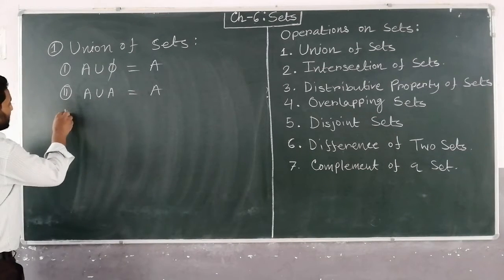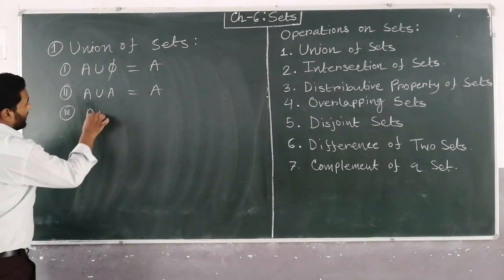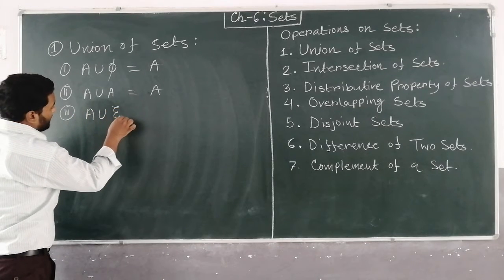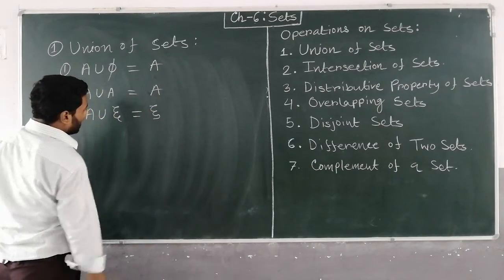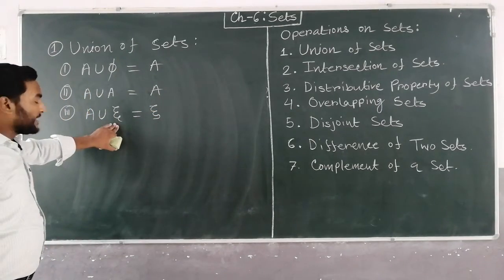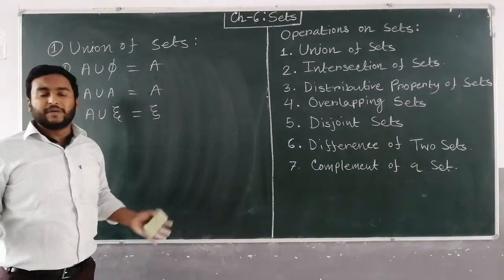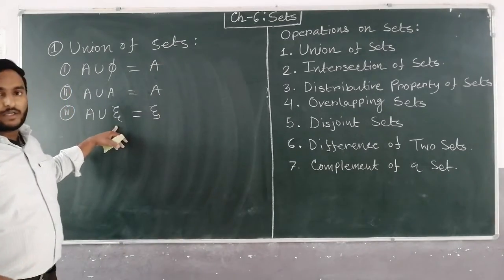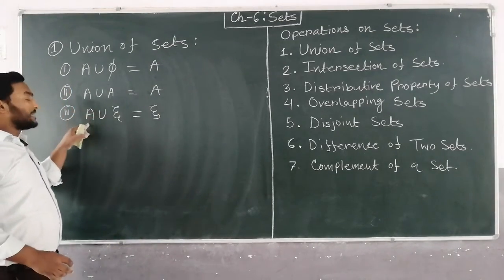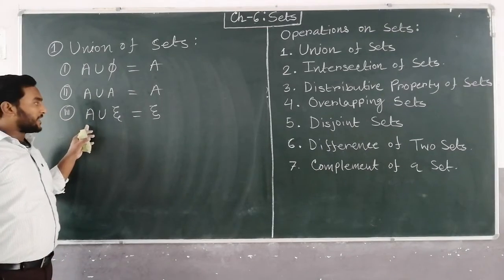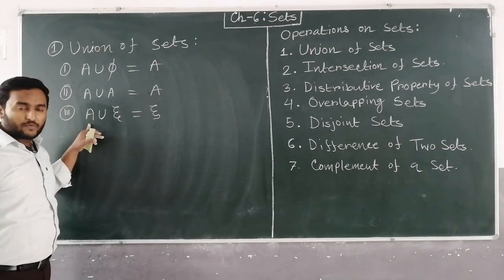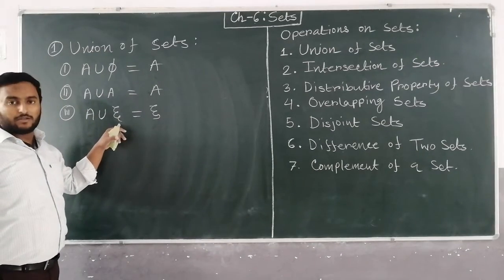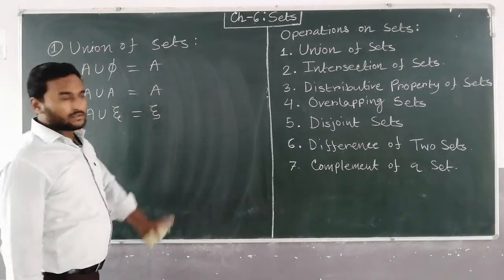Third: A union Xi is equal to Xi. Because Xi is the universal set, containing the whole element. So Xi is containing A, so their union will be Xi, because all the elements of A belong to Xi also. That's why the union will be Xi.